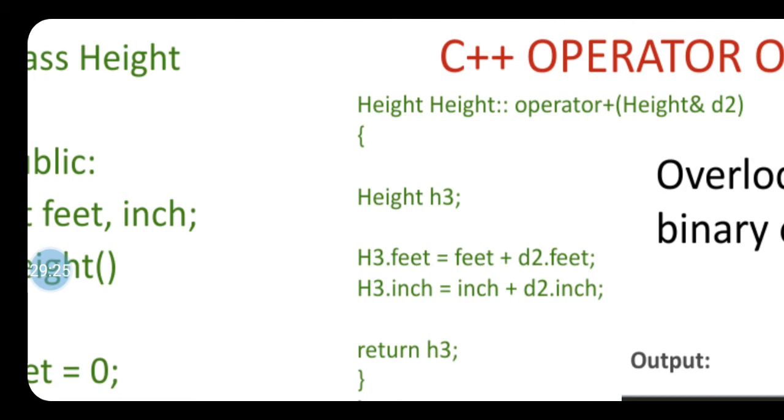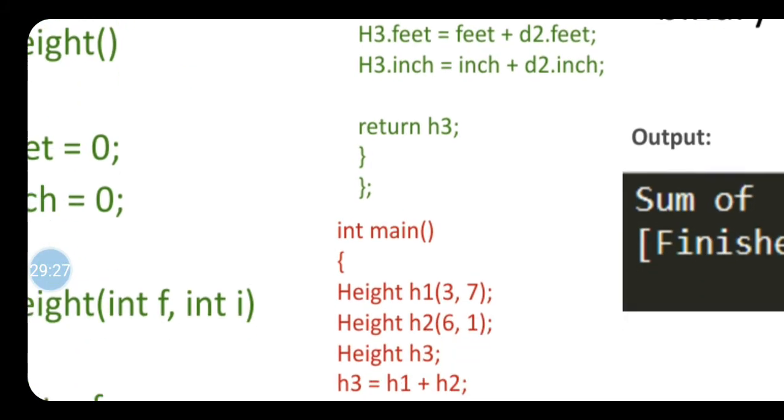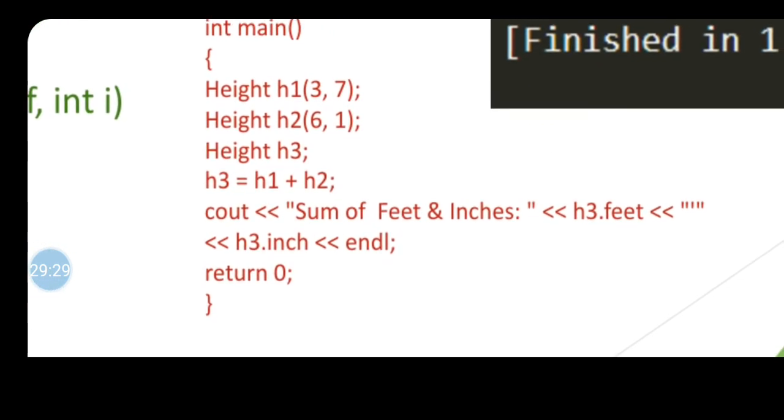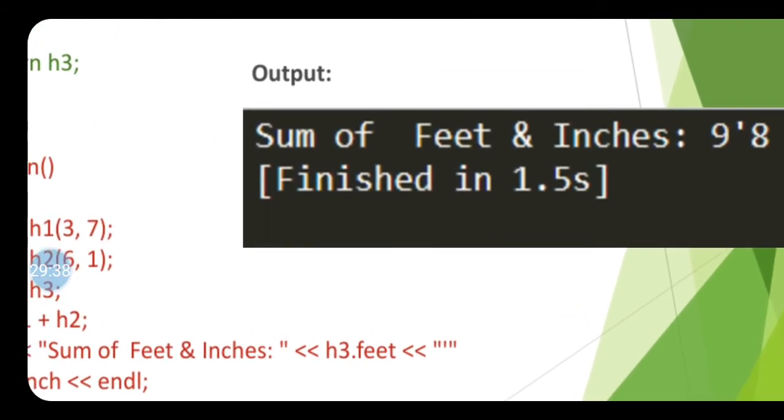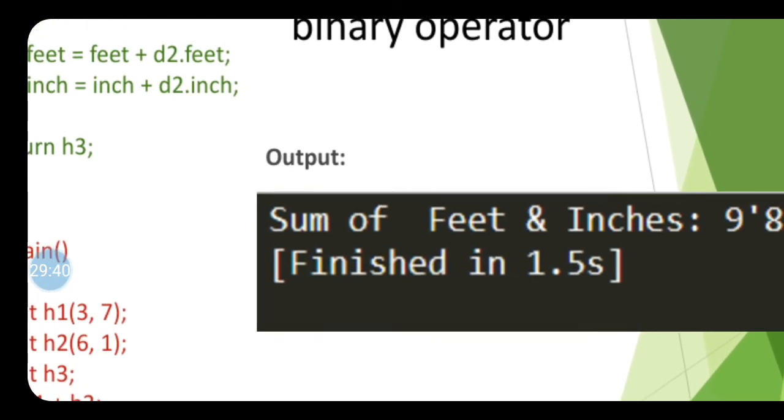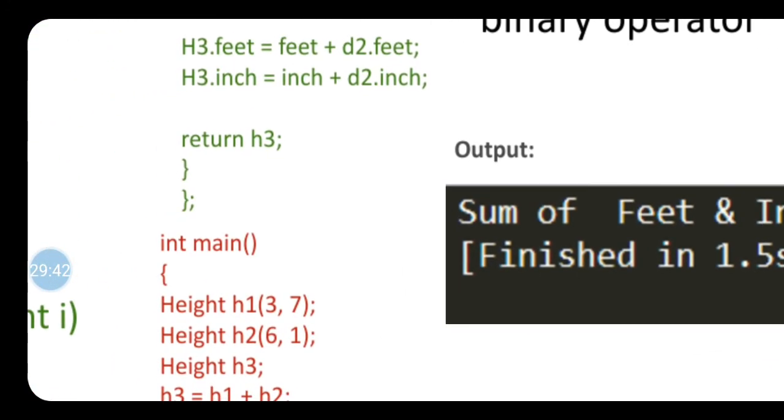it will create a new object, correct? So when I try to print H3 dot feet and H3 dot inch, at that time I will get output as 9 and 8, because here 6 plus 3 becomes 9, and 7 plus 1 becomes 8.